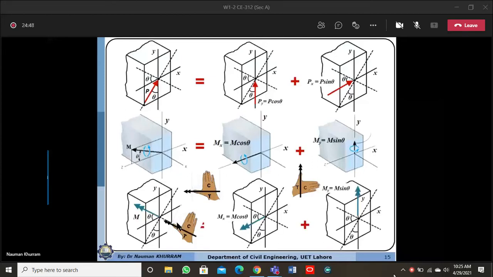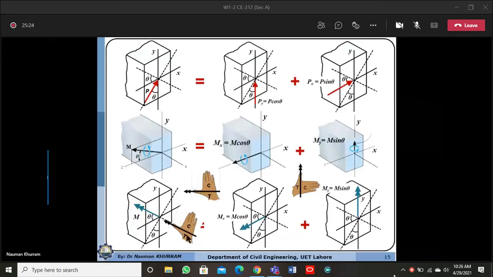In the right hand rule, you use your right hand and watch the back side of it. The fingers of your right hand represent the compression, and the bottom part of your hand, the wrist portion, represents the tension. If you place your right hand with the fingers in the direction of compression and the wrist on the tension side, then your thumb direction is the direction of the moment vector.